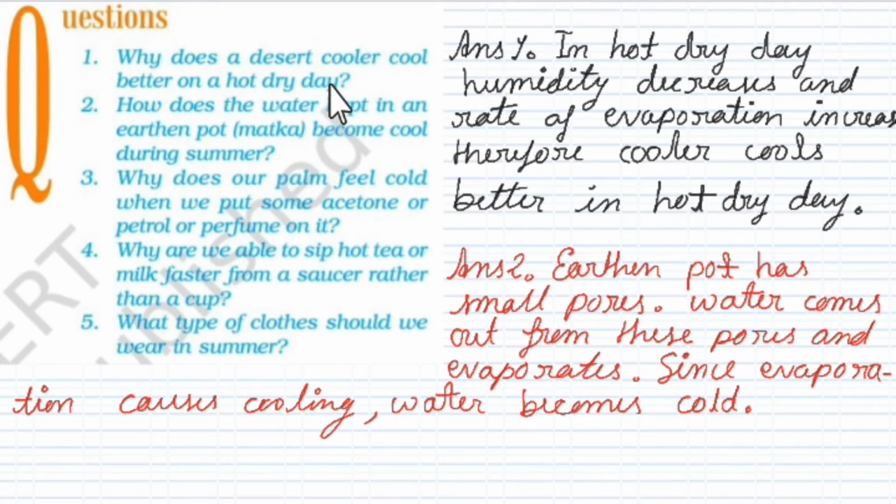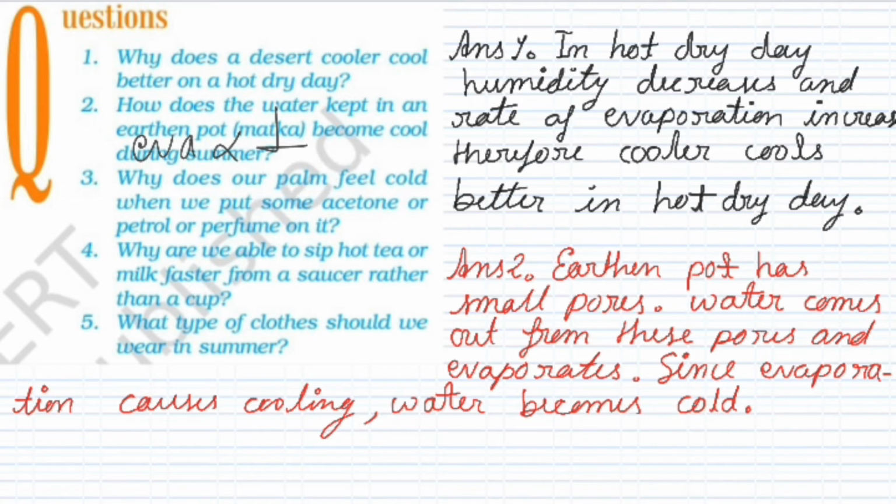At first we have to understand the factors affecting the process of evaporation. One of the factors is humidity. Evaporation is inversely proportional to humidity. If humidity increases, evaporation decreases. So on a hot dry day, humidity is less. That is why evaporation will increase. So at first you will explain the relation of humidity and evaporation in the answer. On a hot dry day, humidity decreases and the rate of evaporation increases. Therefore, the cooler cools better on a hot dry day. Again, this is a 1 mark or maximum 2 mark question, so you will write the answer accordingly. This is the concept. You can elaborate the concept according to your marks.